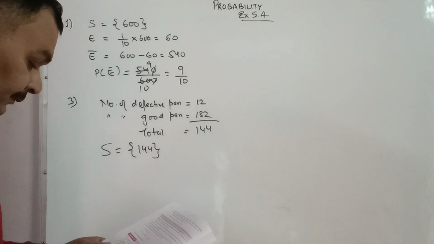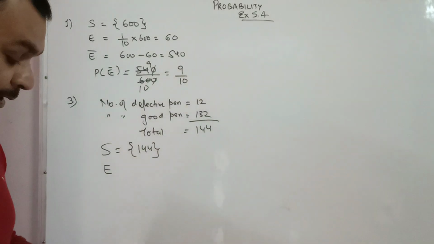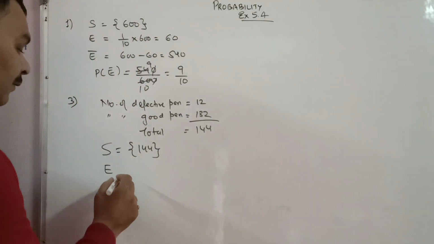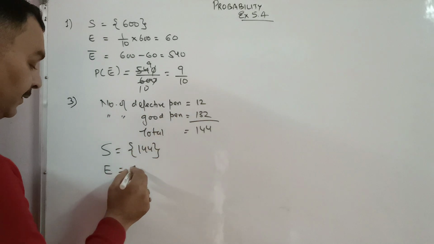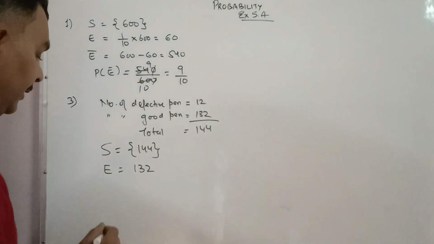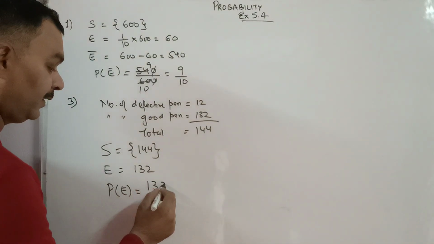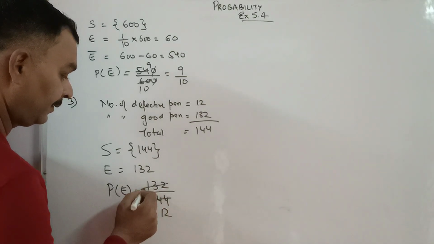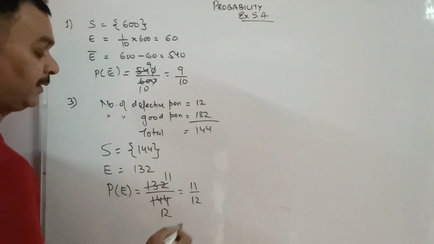Now, one pen is taken out and we need to find out that the pen is a good one. So what will be the event? What will be the favorable outcomes? Good pens are 132. So favorable outcomes are 132. So we need to find out the probability of getting a good pen. So 132 out of 144. Okay, 12, 11 by 12.